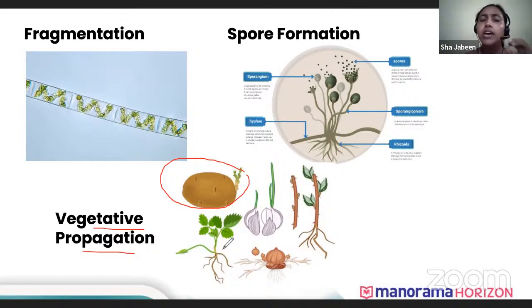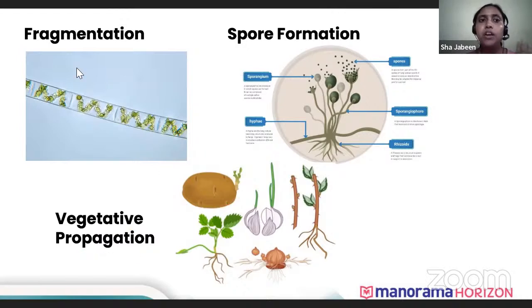If we take a tissue from a leaf, the plant will produce the whole plant. That is, root, stem, branches, everything will be produced from the leaf tissue. That's because the cells of plants have the capacity to produce all the different types of cells. But human cells, or animal cells, do not have the capacity to produce all the different types of cells. That is why they cannot be grown. I hope it is clear. So this was about the different types of vegetative propagation.